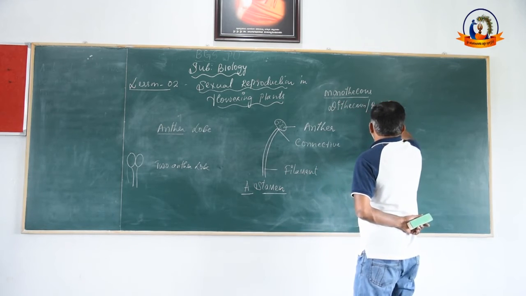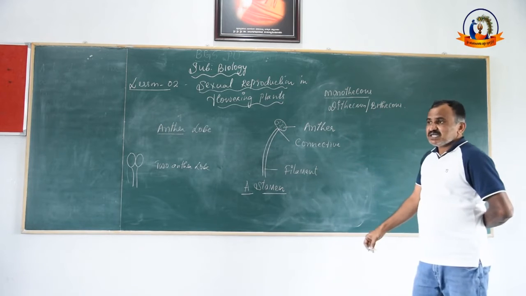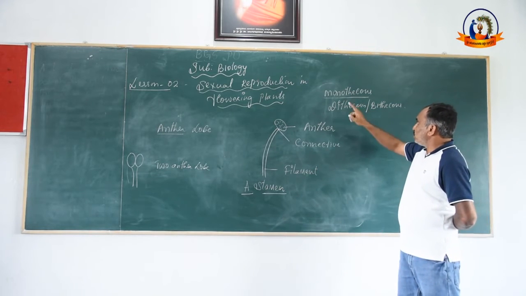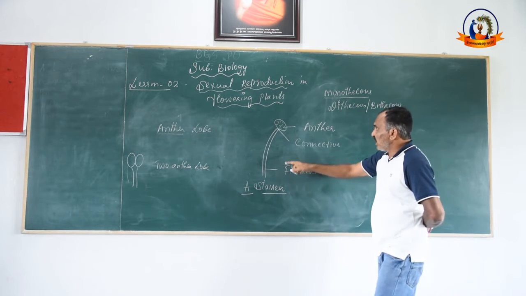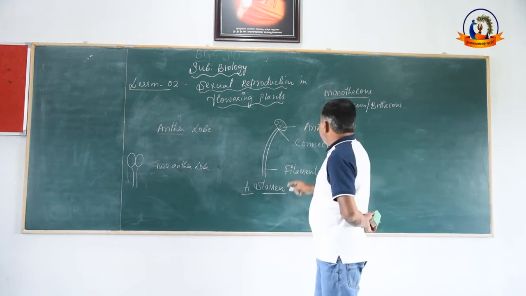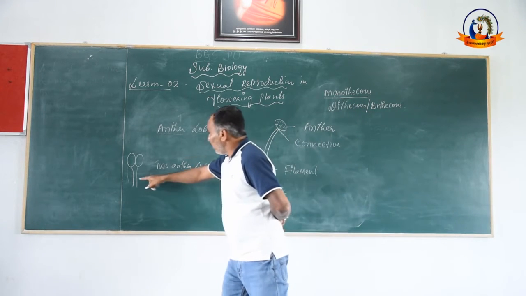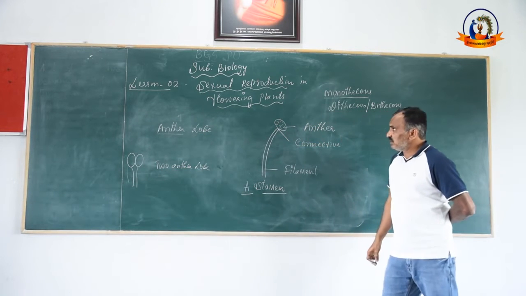Dithecous is also called bithecous. Got the difference between monothecous and dithecous? Monothecous means a stamen has a single anther lobe, and dithecous means a stamen has two anther lobes.